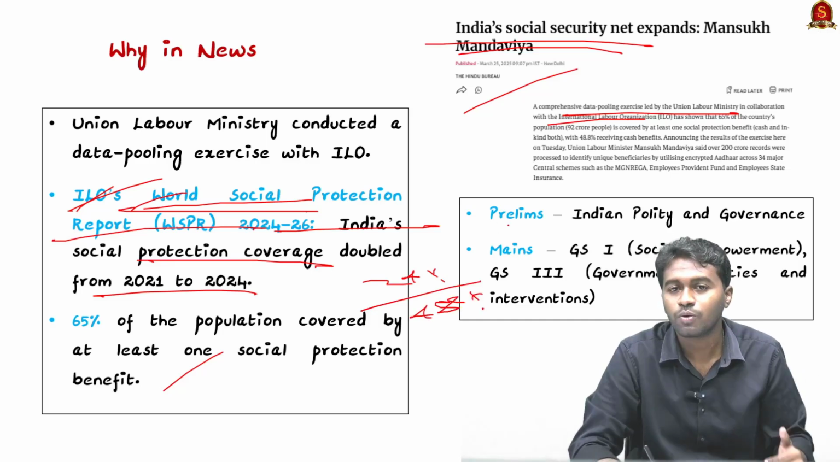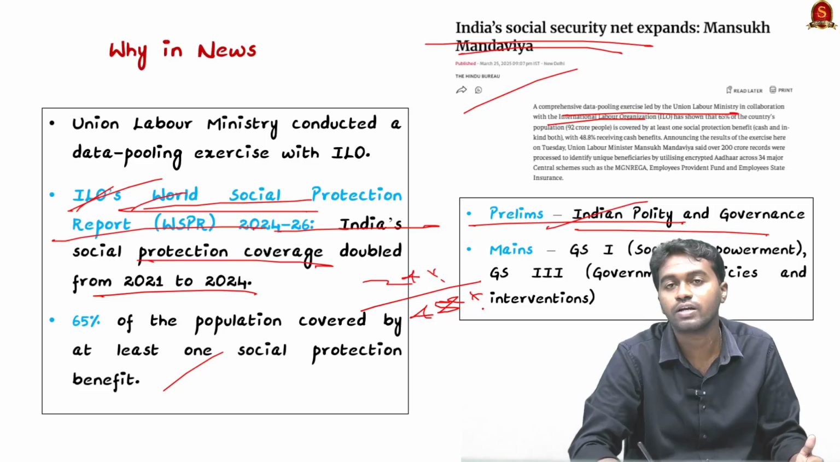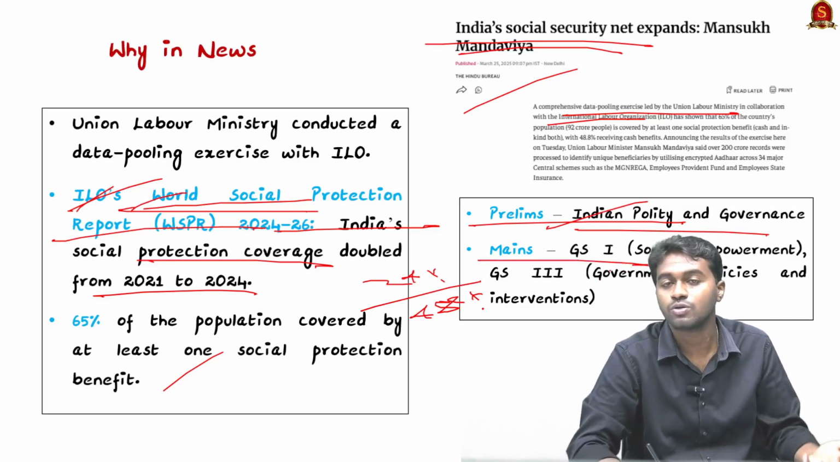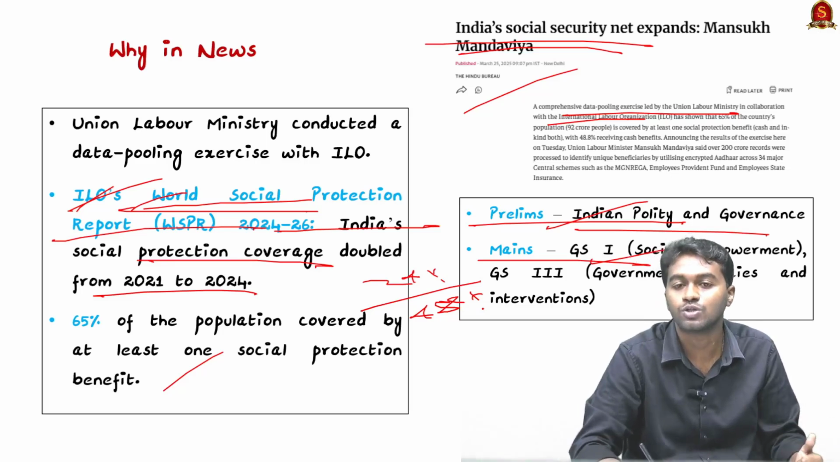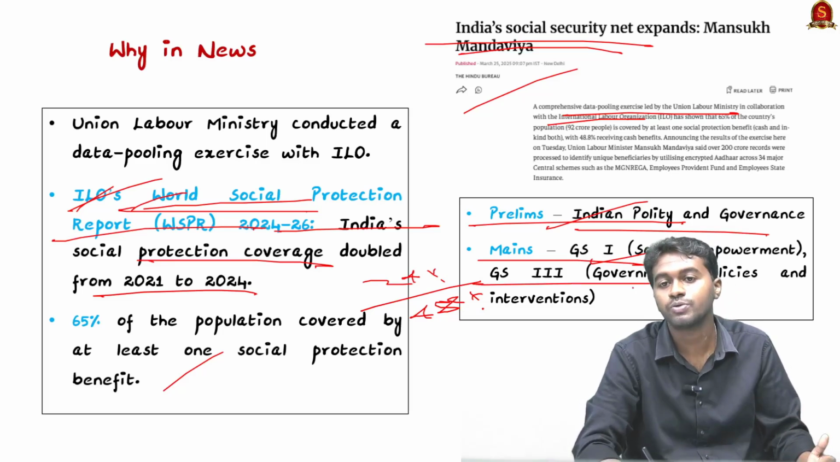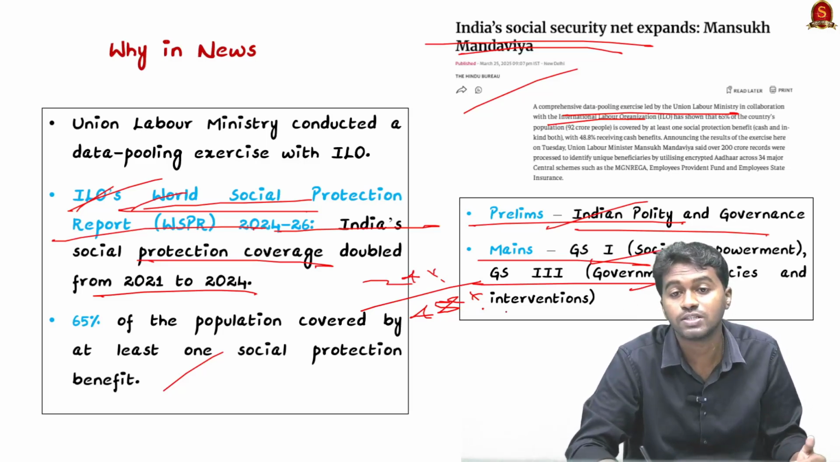And now we are going to see how this topic is relevant to UPSC. In prelims, you can expect questions related to this topic from areas like Indian polity and governance, and in the mains GS paper 1 under the topic social empowerment, you can expect questions related to social security. In GS paper 3 also you can expect questions related to social security from the topic government policies and interventions.